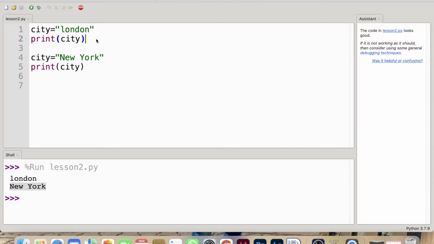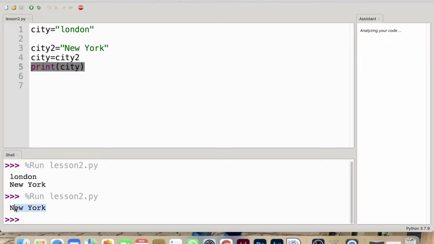It is also possible to assign the value of one variable to another. Let me give you an example. I'll remove this code and add another variable, city2, equals New York. Now try something different. I'll write city equals city2, and when I print city this time and press run, it will print New York, not London. This is because we are replacing the value of city with New York.